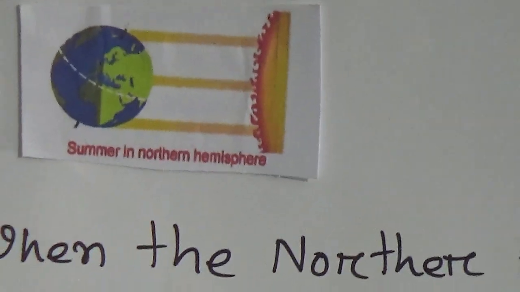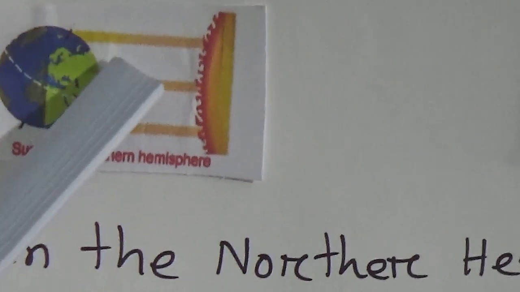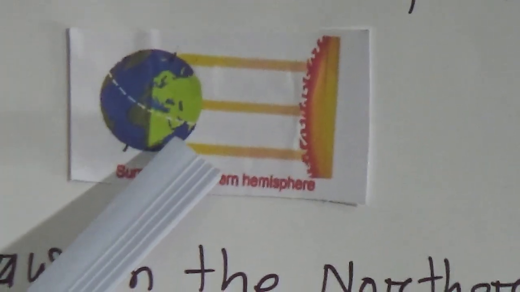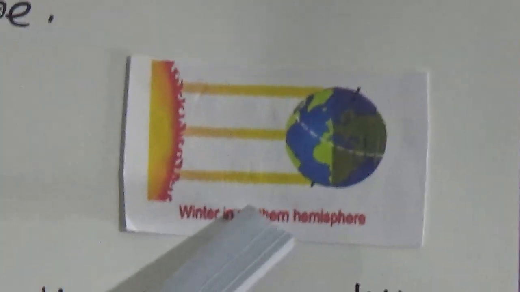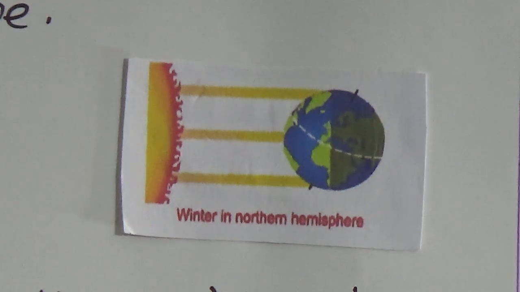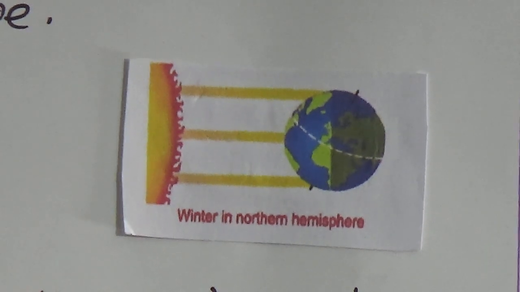In the summer, the northern hemisphere gets more sunlight directly, and there the daytime is longer and the night time is shorter. And this is the winter of the northern hemisphere. When the northern hemisphere tilts away from the sun, it is winter there, and in the winter sunlight hits this part less directly. The temperature is lower and the period of daytime is shorter.